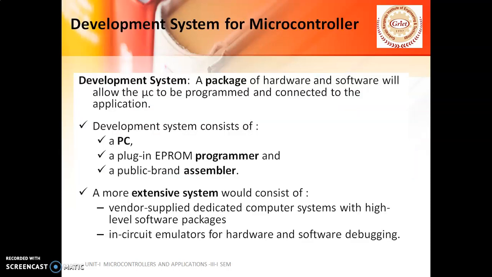The next topic, let's see about the development system for microcontroller. Development system for microcontroller includes a package. It has to have a package of both hardware and software, which will allow the microcontroller to be programmed and connected to the application. The development system for the microcontroller consists of a PC, a plug-in EEPROM programmer, and a public brand assembler. A more extensive system would consist of vendor-supplied dedicated computer systems with high-level software packages, in-circuit emulators for hardware and software debugging.